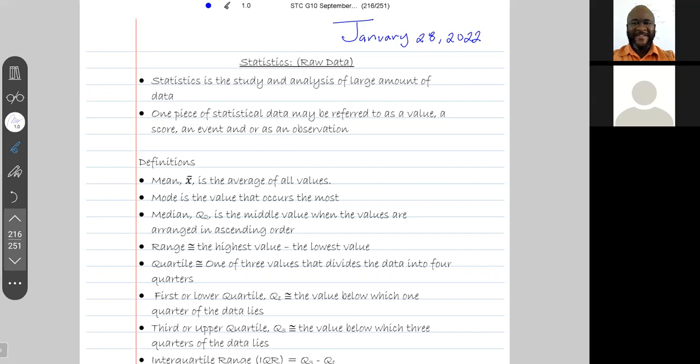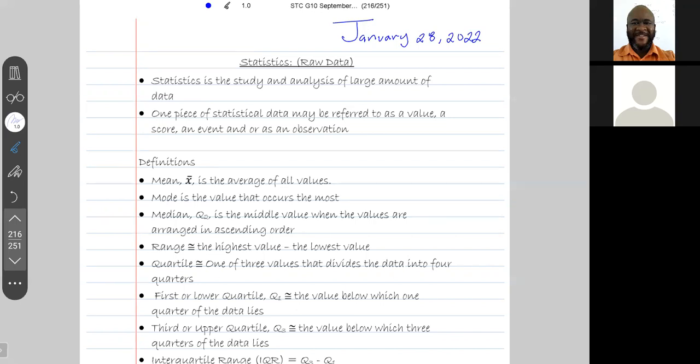Now, guys, in statistics, one piece of statistical data may be referred to as a value, a score, an event, or as an observation. All right, so one piece of data. With statistics, the data could be anything.